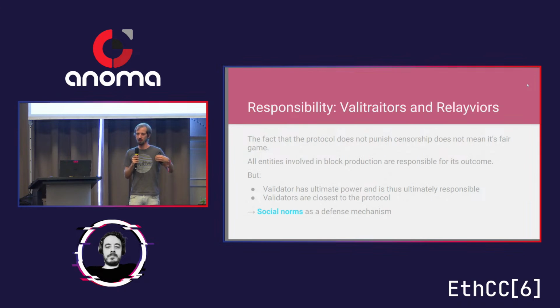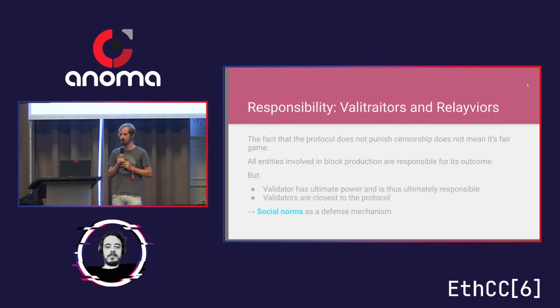So I think these implicit rules of how blocks are produced should be considered part of the actual protocol, even if there's no enforcement of these rules, at least not on the technical layer. So who is responsible? I would say it's very simple: the people who have the power, or the entities that have the power, which is all the parties participating in this process, the censoring builders, the censoring relays, and the validators that pick the censoring relays.